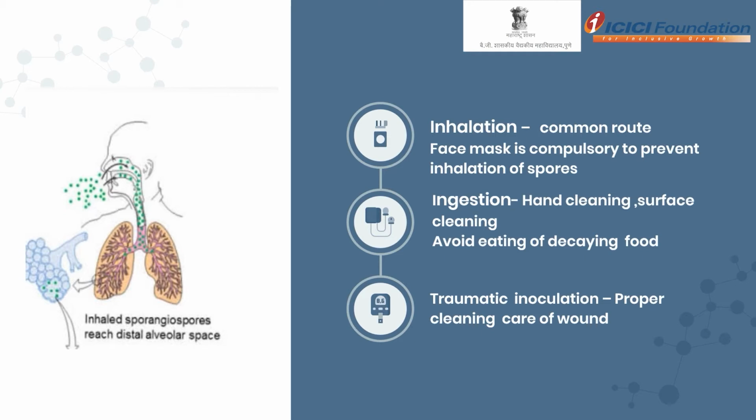Ingestion occurs by eating decaying foods or not maintaining hygiene. So hand cleaning and surface cleaning are very important, and avoid eating decaying foods. The third route of infection is traumatic inoculation. When we get a severe injury or trauma and that part of our body is contaminated with soil, we can get the infection. So proper cleaning and proper care of wounds is very important. These are the routes of infection of mucormycosis.